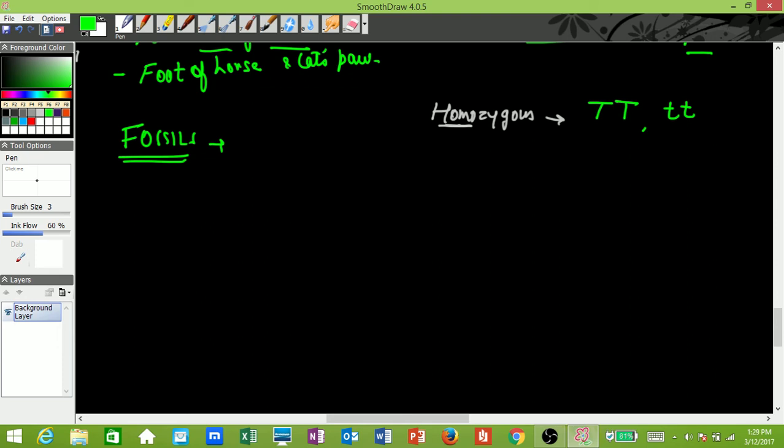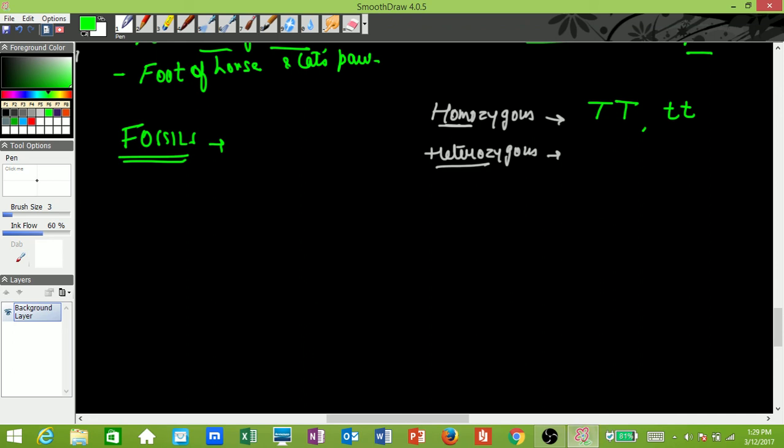If you look at the heterozygous condition, it's just the opposite. Hetero means different. So in the heterozygous condition, both the alleles in the genotype of the organism are of different kinds for that particular gene.